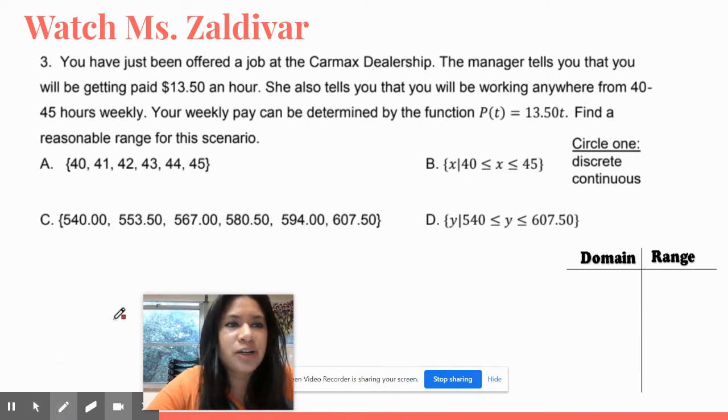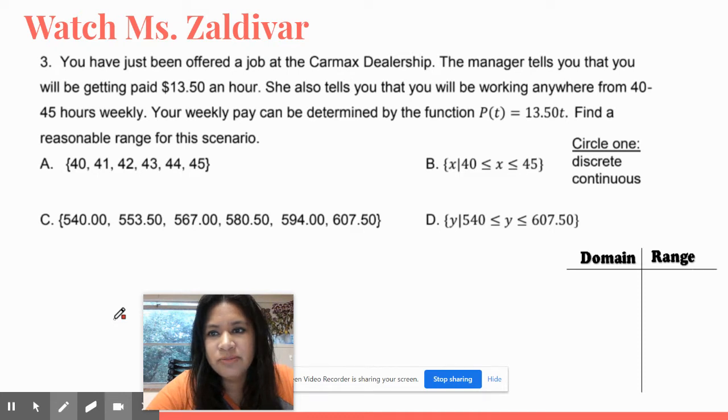All right, so we're going to be working on this example real quick. You have been offered a job by a CarMax dealership. The manager tells you that you will be getting paid $13.50 an hour. She also tells you that you will be working anywhere between 40 hours to 45 hours weekly. Your weekly pay can be determined by the function P of T equals 13.50 T. Find a reasonable range for the scenario.